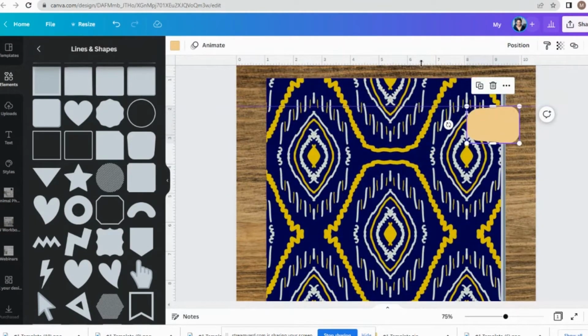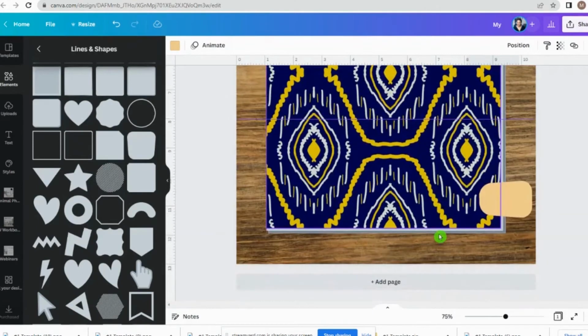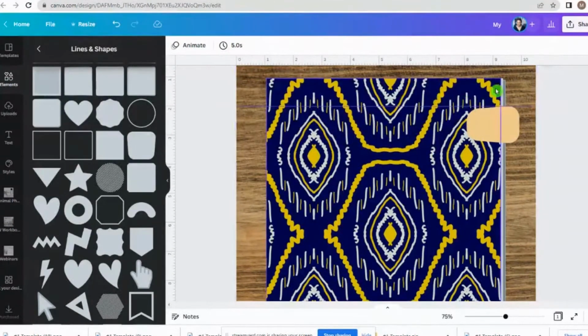And then we want to bring down the next one, and we're going to go all the way to the bottom. So we can go 1 inch from the bottom. So this starts here at 12, so we're going to go up to the 11 inch. And then we're going to move that tab up there. So now we have these tabs perfectly spaced from the edge point of this journal.